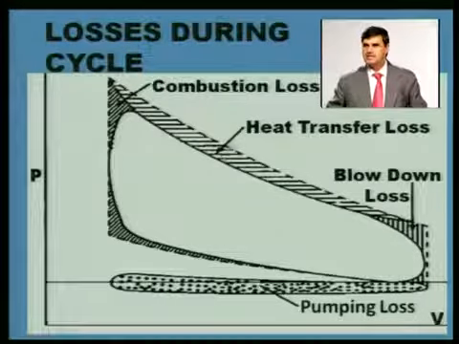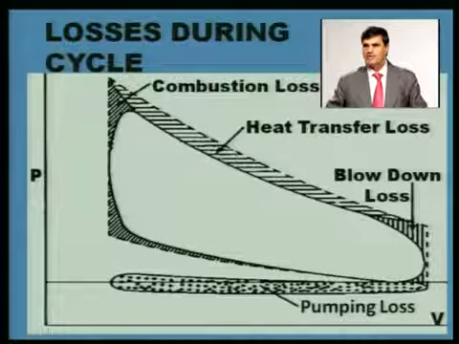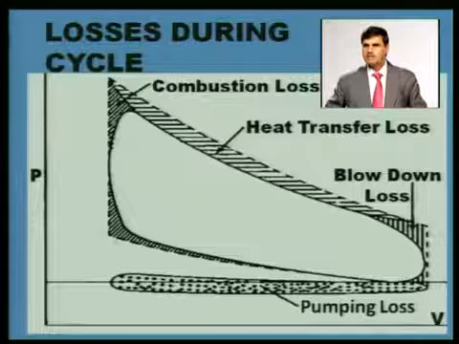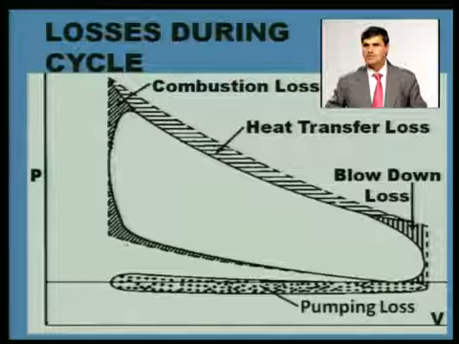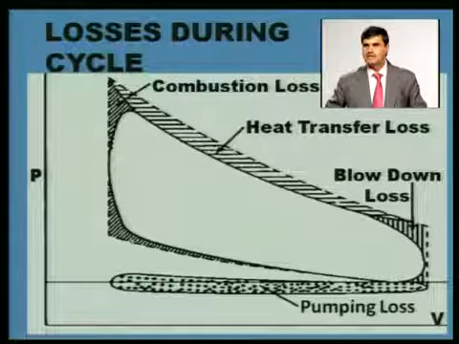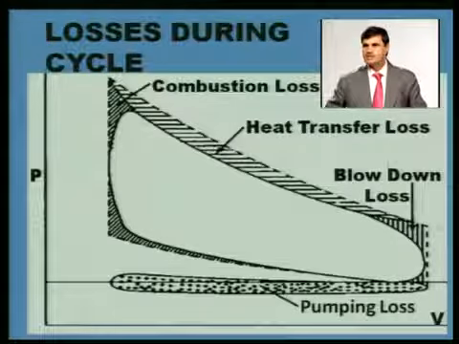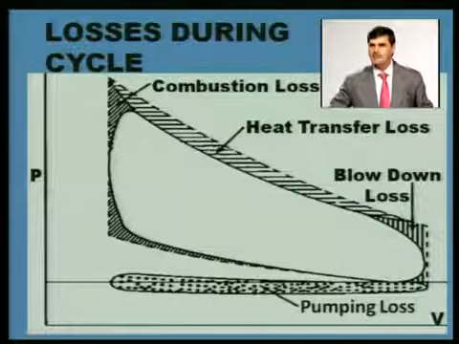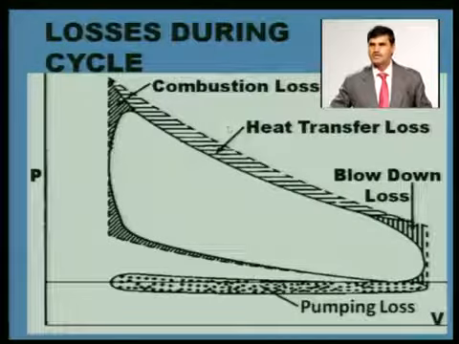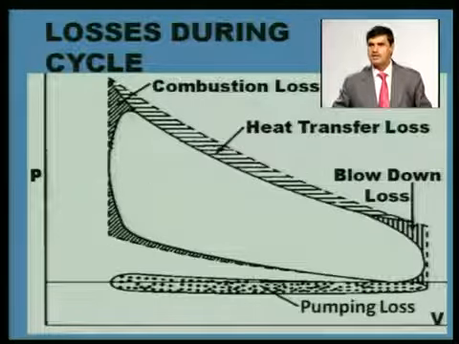Due to heat transfer, the expansion line deviates and has lower values. Then combustion losses, the time losses: this much energy we are wasting due to time losses. Combustion needs some time, so this loss is there. Then blow down losses are explained due to the opening of the exhaust valve before bottom dead center, and this one is pumping losses. So on the pressure volume diagram, these losses are indicated here.